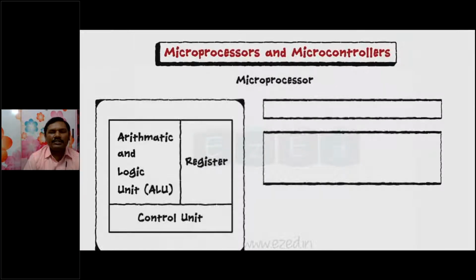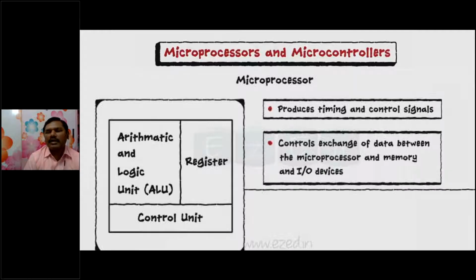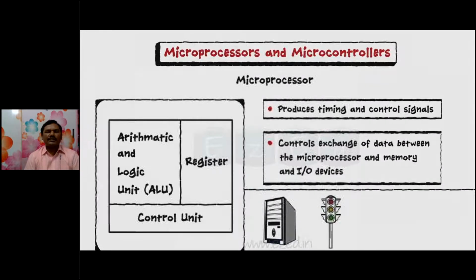The control unit is responsible for controlling operations, and it also produces timing signals. This control unit also helps to provide decoding, and it exchanges data between the microprocessor, memory, and I/O devices.